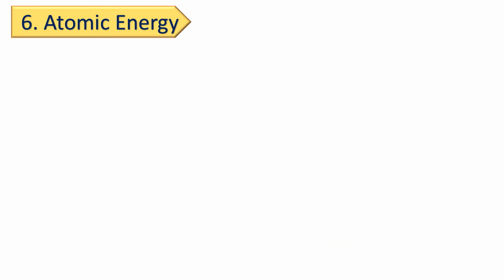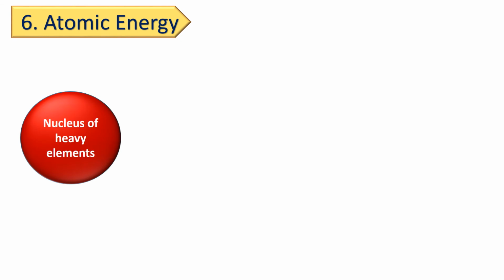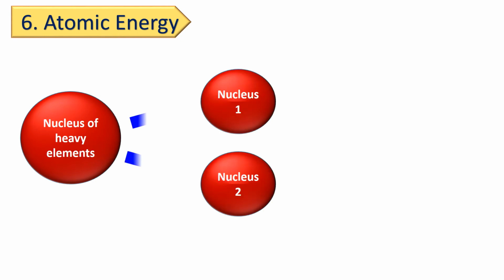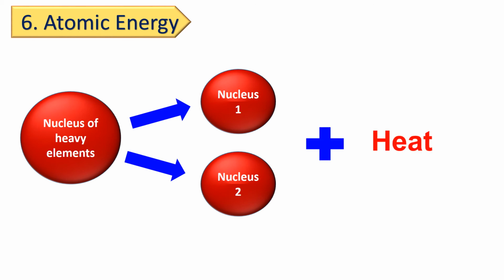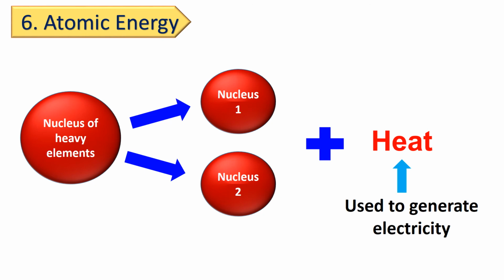In a similar manner, the nucleus of heavy elements such as uranium or thorium splits into two or more nuclei. Nuclei means more than one nucleus. This process is called nuclear fission. During this process, heat is liberated. This liberated heat is used to generate electricity. The advantage of this energy is, the serious crisis of electricity shortage can be eased by generating electricity.